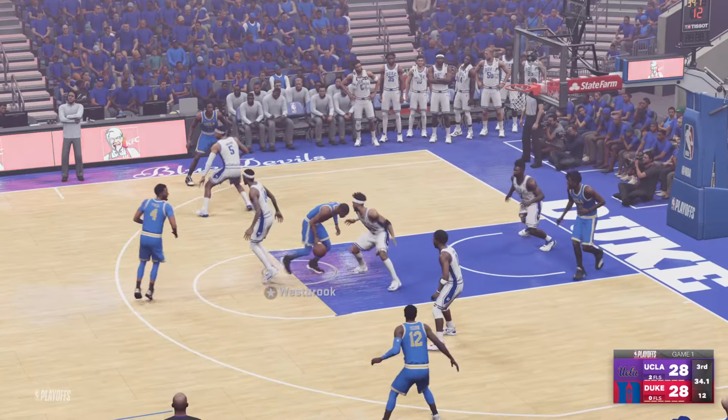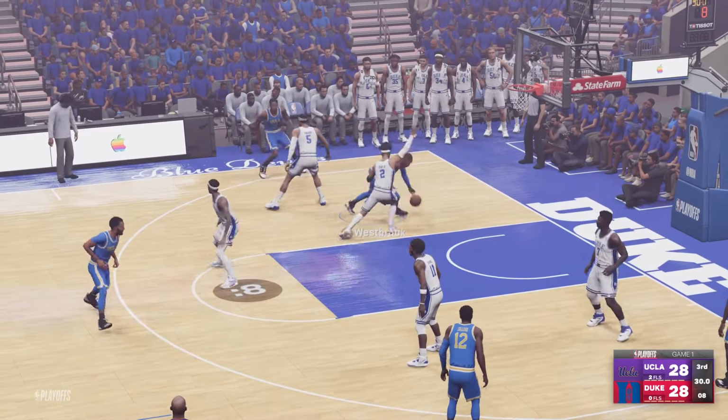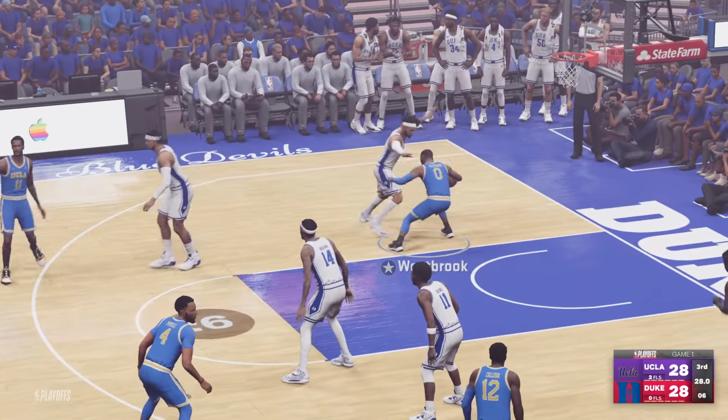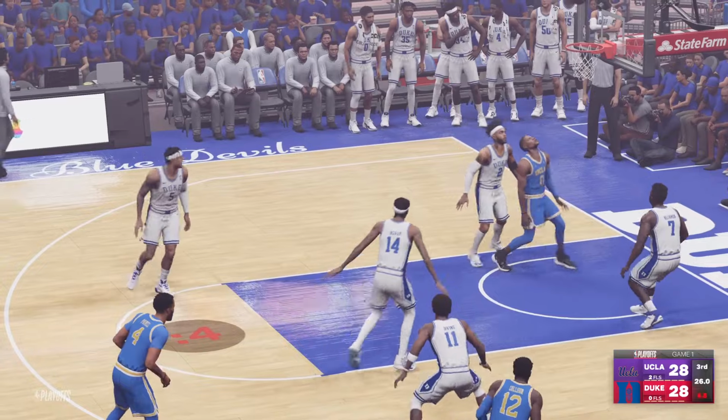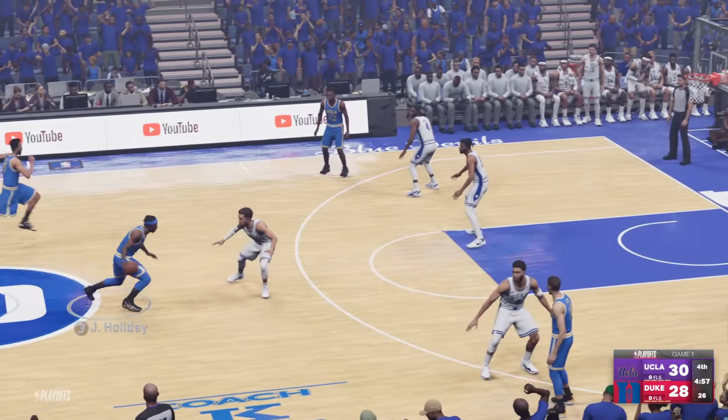Westbrook driving, putting his head down, trying to muscle his way into the lane, backs it out, tries one more time, and works his way under the basket, and eventually gets the layup. So Westbrook really just charging in like a bull.